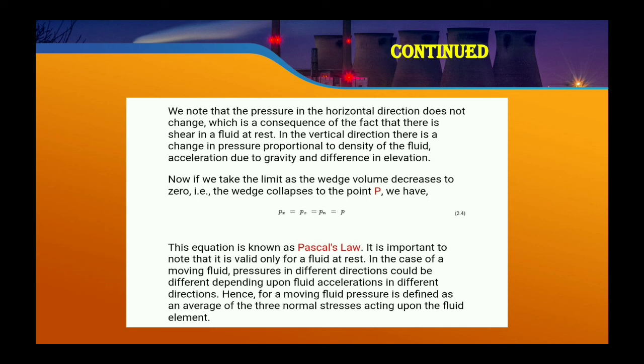In the case of a moving fluid, pressure in different directions could be different depending upon the fluid acceleration in different directions. Hence, for a moving fluid, pressure is defined as an average of the three normal stresses acting upon the fluid element. These are the Px, Pz and Pn.